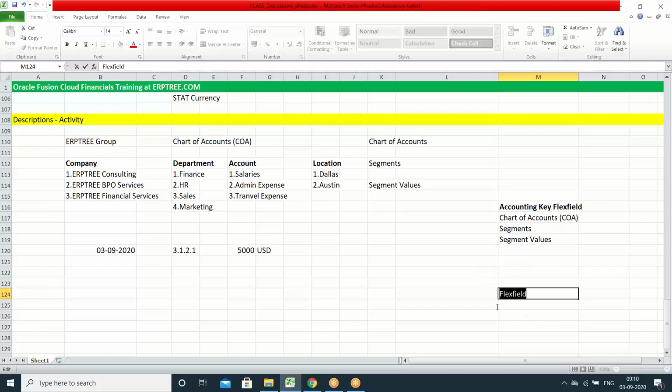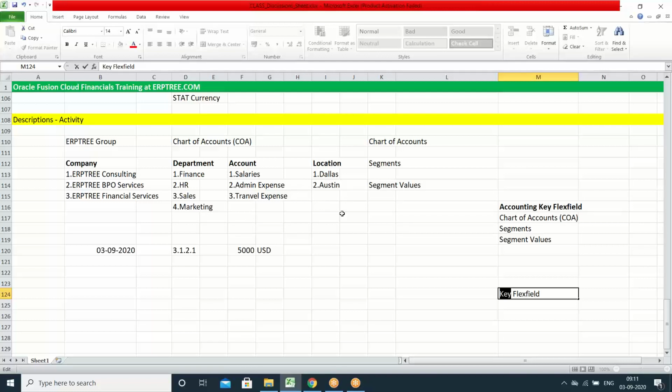What sort of flex field is that? That is a key flex field. That means to maintain the key information of the company, the fields we have with more flexibility, those we are calling a key flex field. Key flex field means key information of the company. The mandatory information for every company, what information is very essential for every organization? Their companies, their departments, their accounts are very essential.